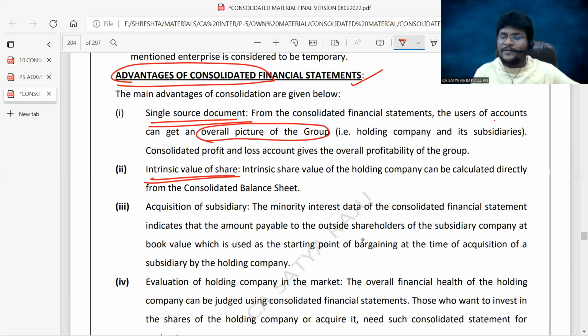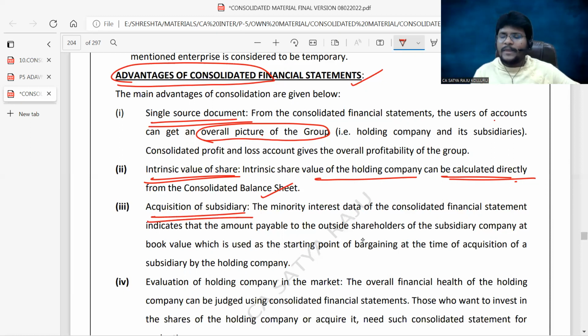Intrinsic value of the share. The intrinsic value of the holding company will also depend upon the intrinsic value of other subsidiaries, associates and joint ventures. That's why we know the true value of the holding company in the consolidated financial statements only. The intrinsic value of the holding company can be calculated directly from the consolidated balance sheet.